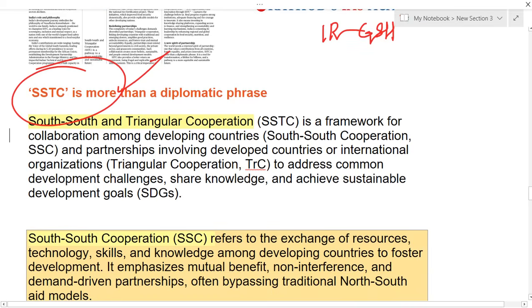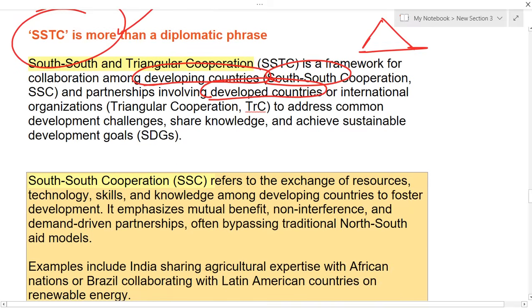So SSTC is a framework for collaboration among developing countries. It's South-South cooperation, and there are also certain partners from developed countries or international organizations. In this way, we have triangular cooperation between developed, developing, and least developed countries. For what? To address some developmental challenges, share knowledge, and achieve sustainable development goals.